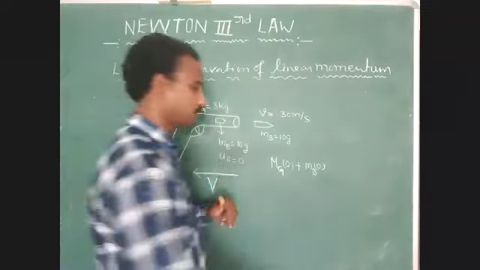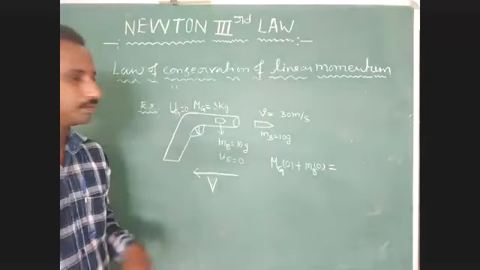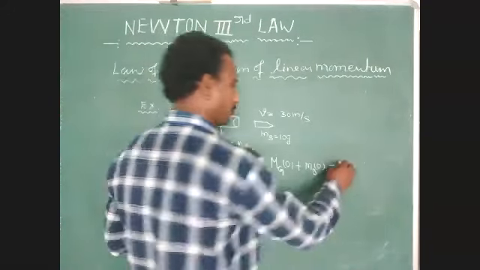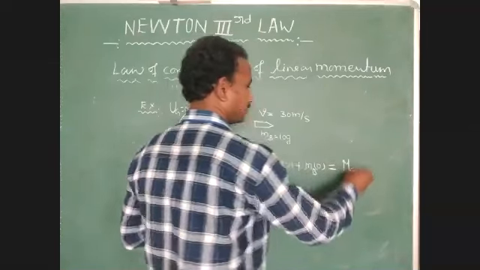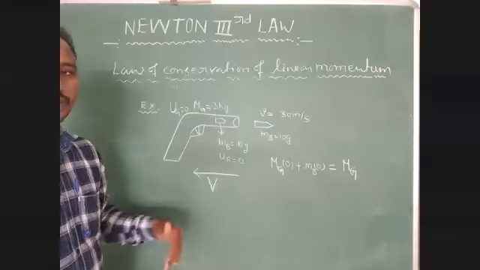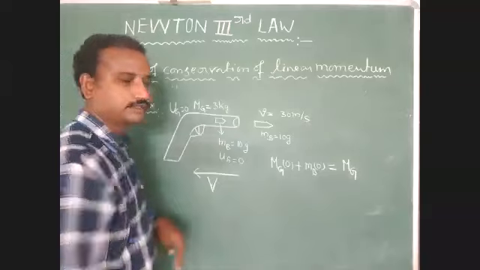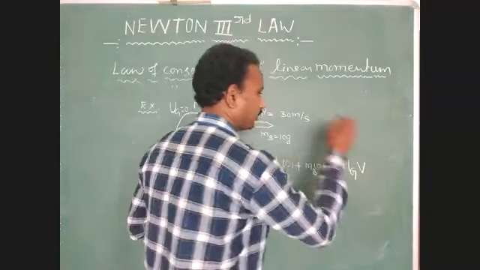After firing the gun, we have to find the total momentum. Here the mass of the gun is 3 kg, which we represent with the symbol mg. The final velocity of the gun we represent in the backward direction, so here the final velocity of the gun is V.